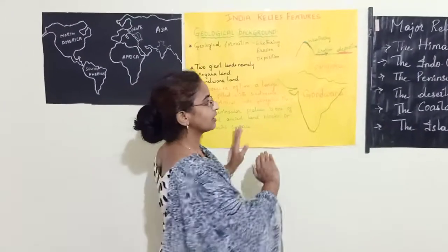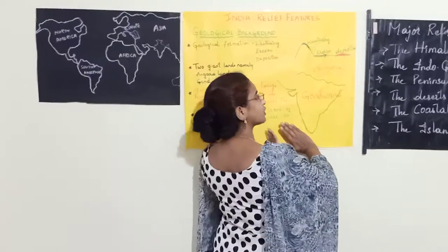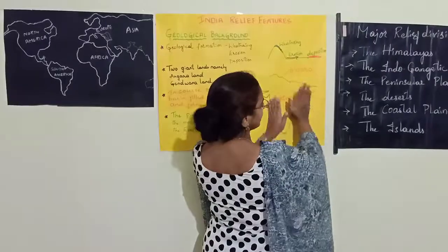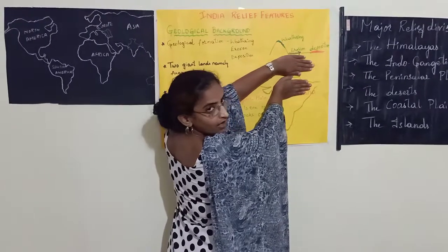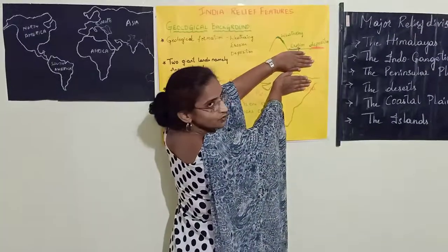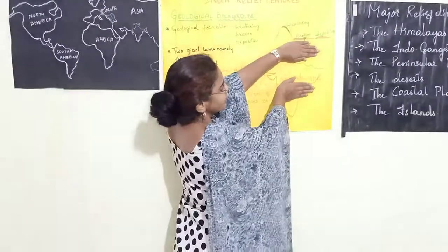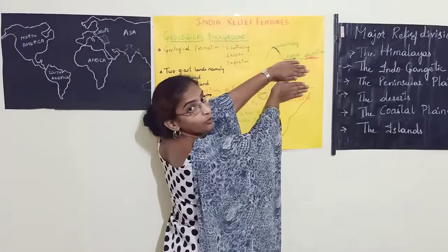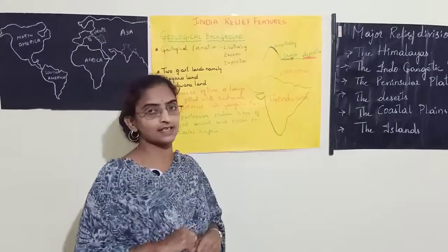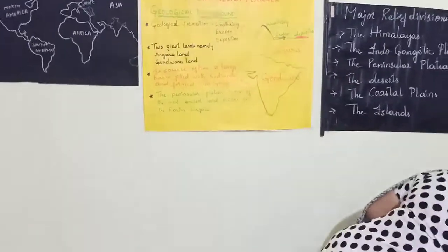As the Gondwana land mass was moving towards the northeast direction, it collided with Angara land. And what happened because of this collision? A large part of Gondwana land came under compression and formed the Himalayas. I will just show you.